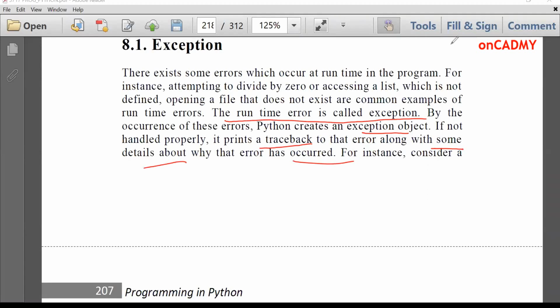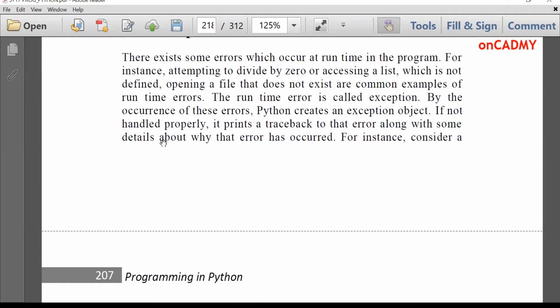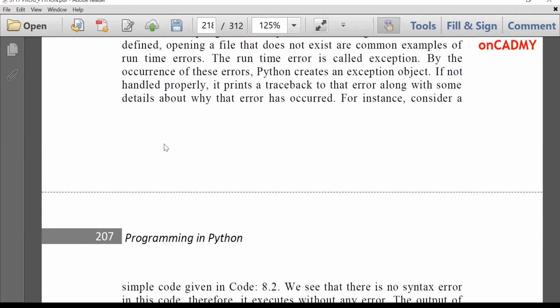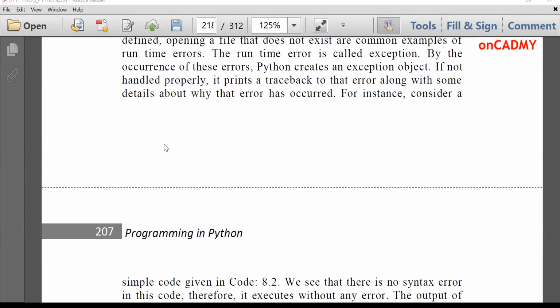So by default, it raises an error and it gives you a warning that something wrong has occurred. You can also create your own exceptions, that we'll study.